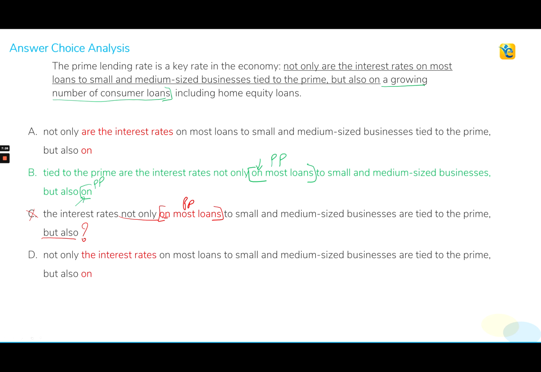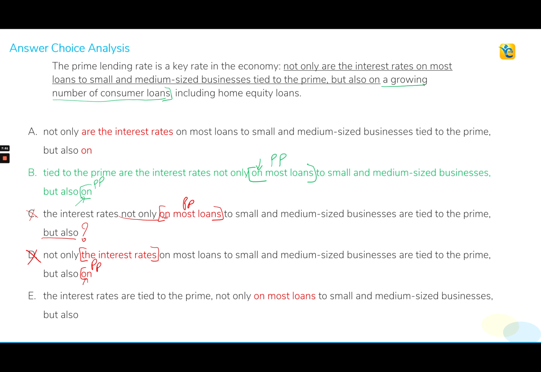What's happening in choice D? The same error of grammatical parallelism. Not only is now followed by a noun phrase, which is the interest rates, but also is followed by a prepositional phrase which starts with the preposition on, and so my parallelism is violated in choice D as well.